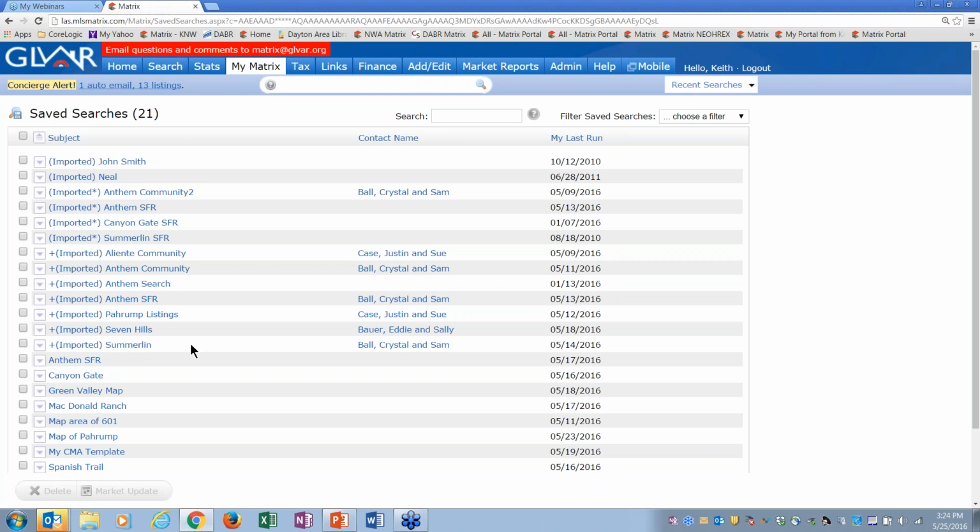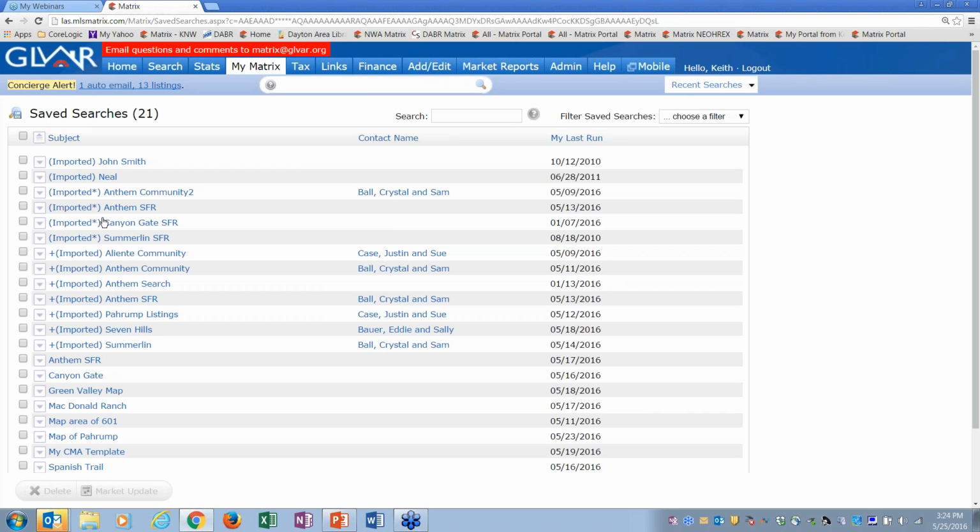Okay, so if you've saved new searches in Fusion after that day, they are not yet in Matrix. They will be here on June 1st, but they're not here yet. Okay. So just remember that you're only seeing those that we brought over back in late March, but the newer ones, or all of them, will be here.